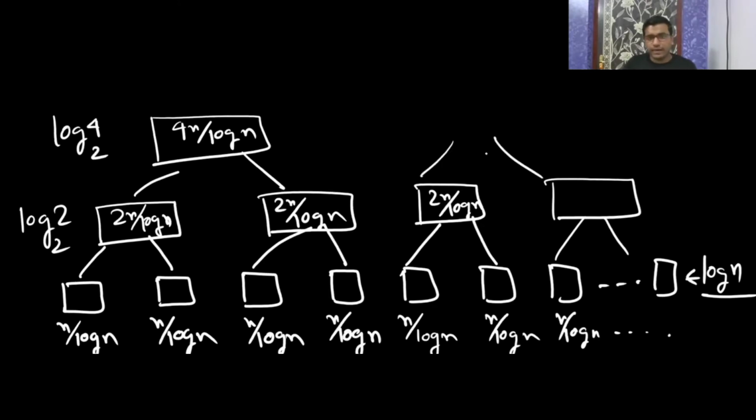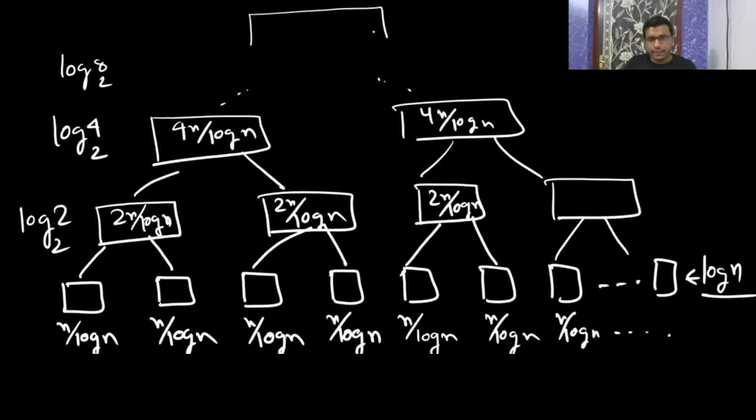Similarly it will keep going to 4n log n, then 8n log n. It will go until there is a list containing n elements. Initially each list was having n log n.